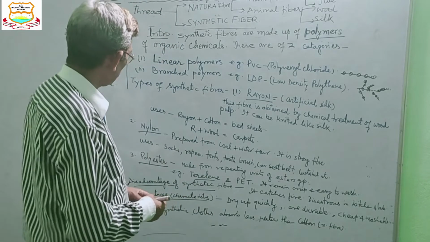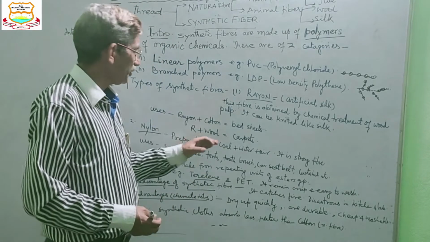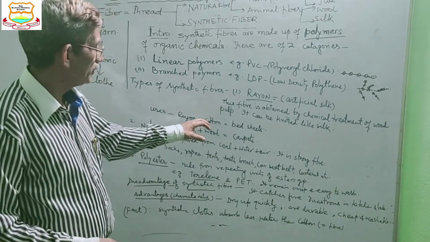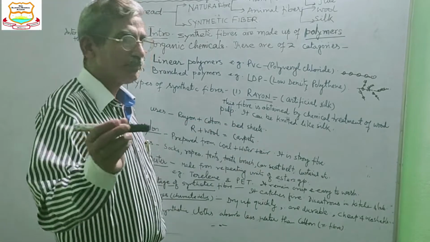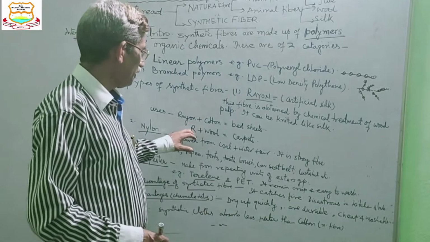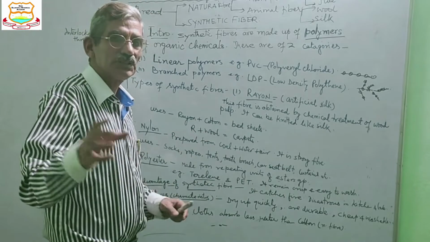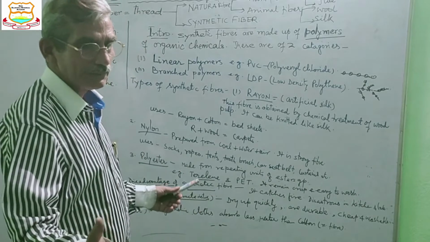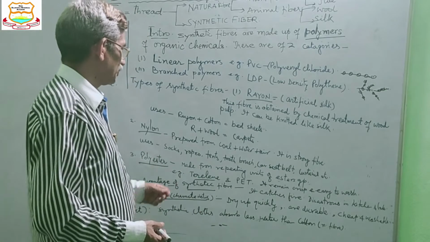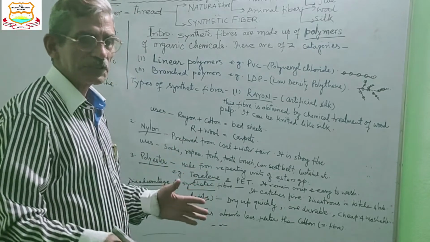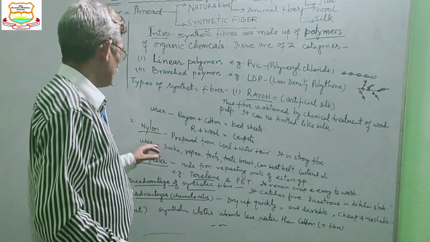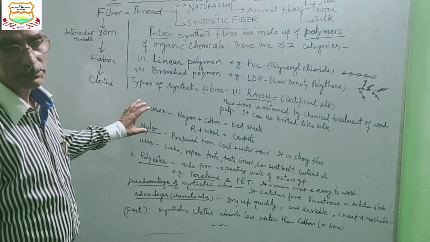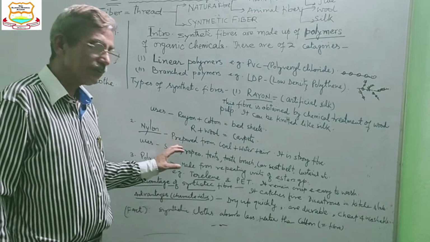Uses of rayon: if rayon is mixed with cotton, it is used to make bed sheets. Then if rayon is mixed with wool fiber, then very good carpets are formed. Good looking and cheaper carpets can be obtained. Then another brand or type of synthetic fiber is nylon.